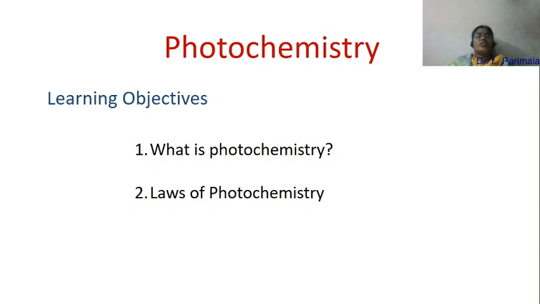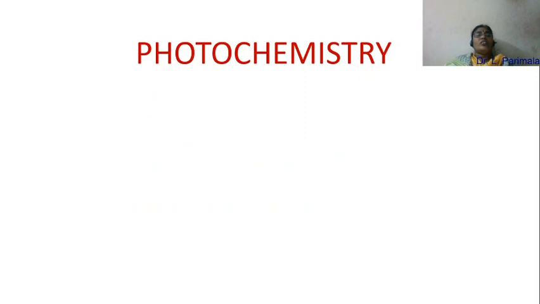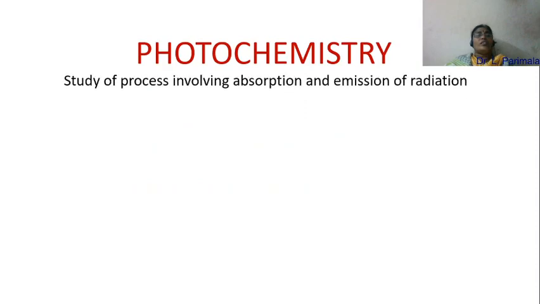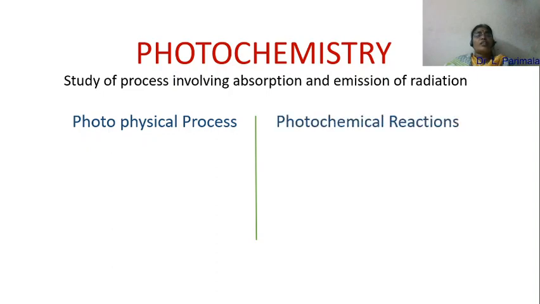Dear students, today let us learn about photochemistry, what is photochemistry and laws of photochemistry. So what is photochemistry? It is the study of process involving absorption and emission of radiation. In photochemistry, we will be studying about photophysical process and photochemical reactions.